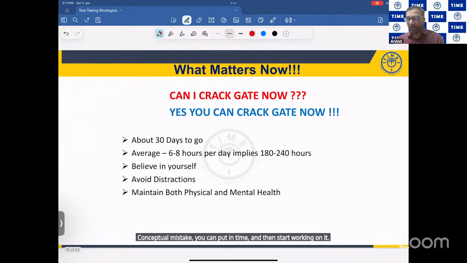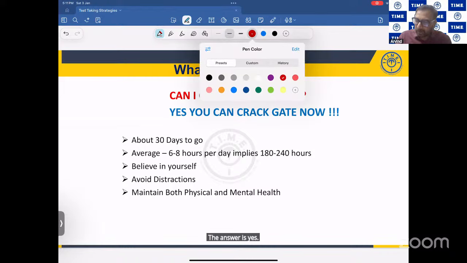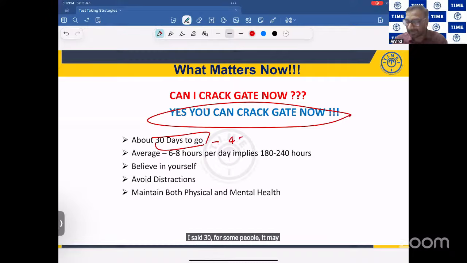Fine? Now, one question. If I start practicing GATE today onwards, can you crack it? The answer is yes. You can crack it even if you start practicing today. Why? Now understand. You have about 30 days for the examination. I said 30. For some people, it may be 45 days also. So you have 30 to 45 days.